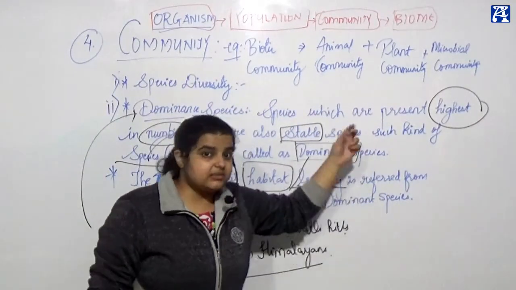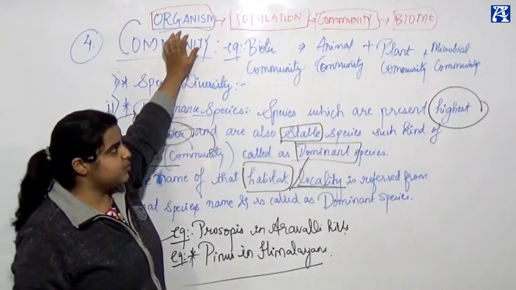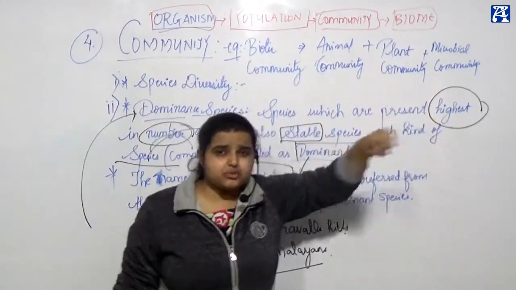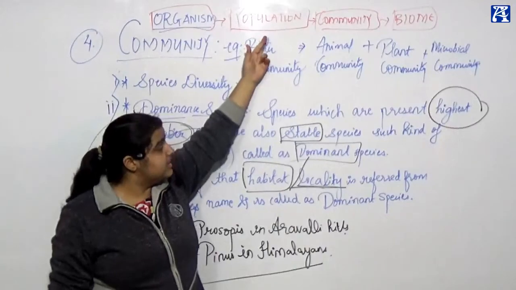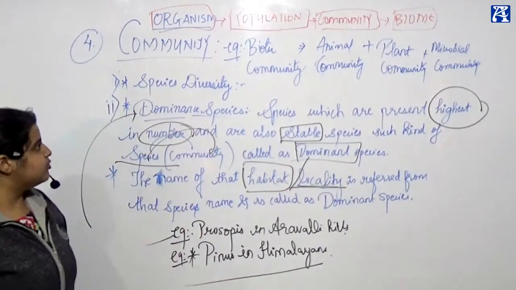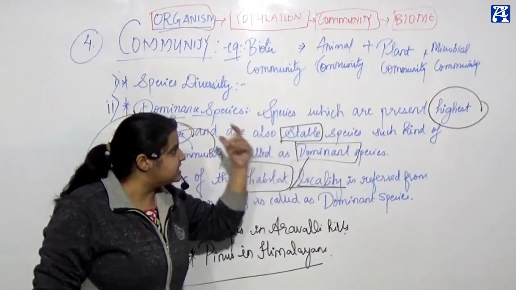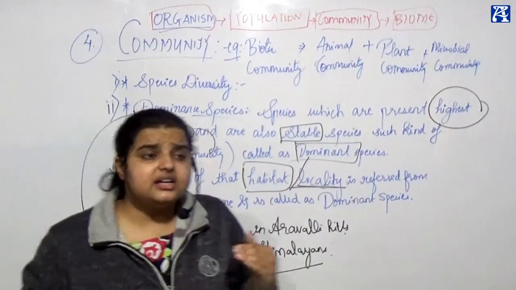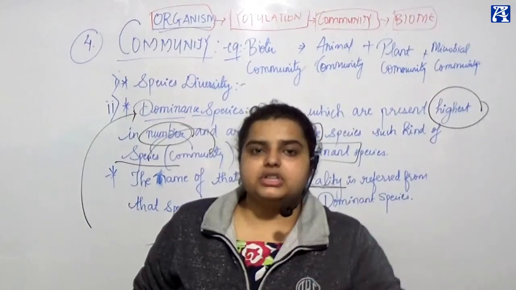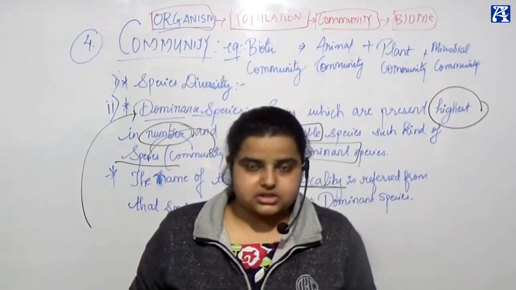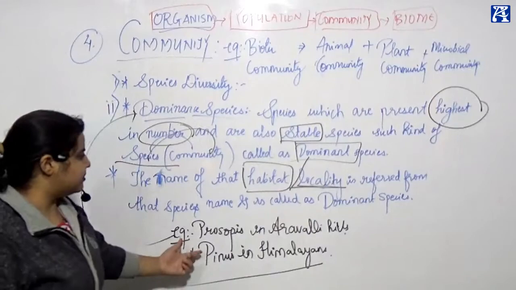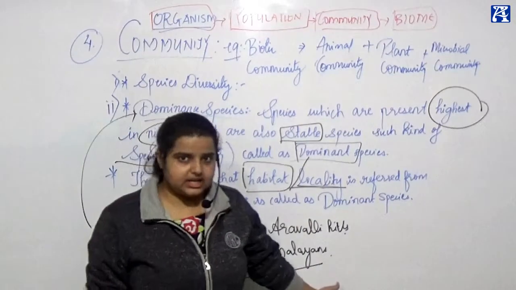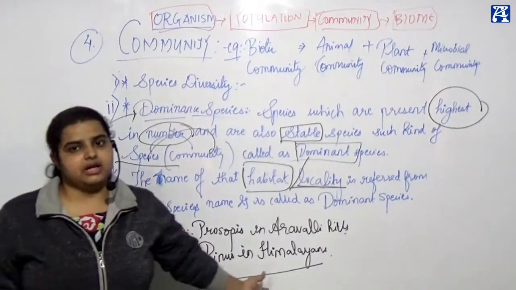This exact line is from your NCERT. And if someone asks why this is a stable species, it is because it has great interrelationship and interaction with its physical environment. A good example is Prosopis in Aravalli Hills and Pinus in Himalayas.